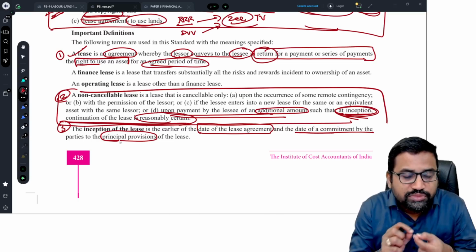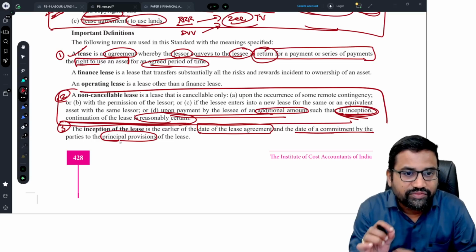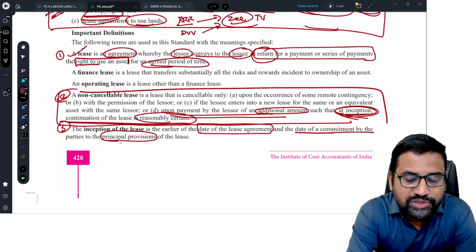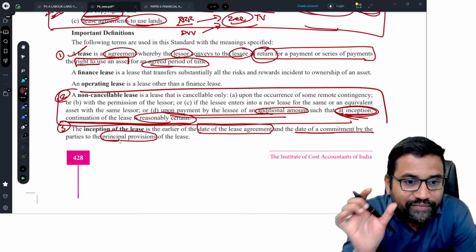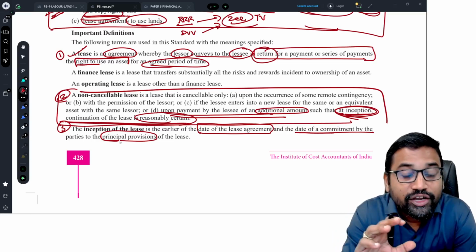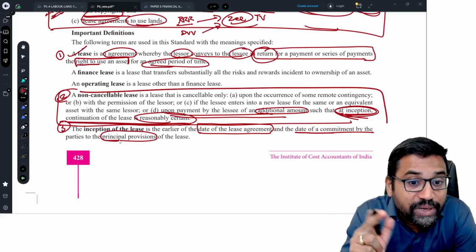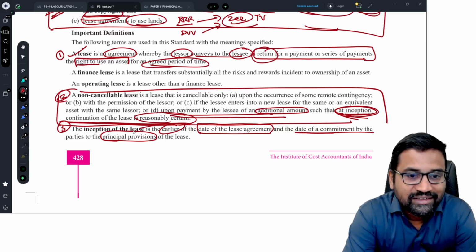The principal terms and conditions of the lease. So on which date have the parties committed? And what is the date of lease agreement? On which date they entered into the lease agreement, and on which date they committed to the principal provisions of the lease. Whichever is earlier you should take.